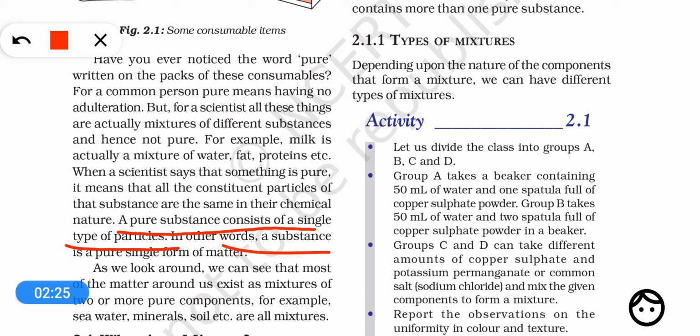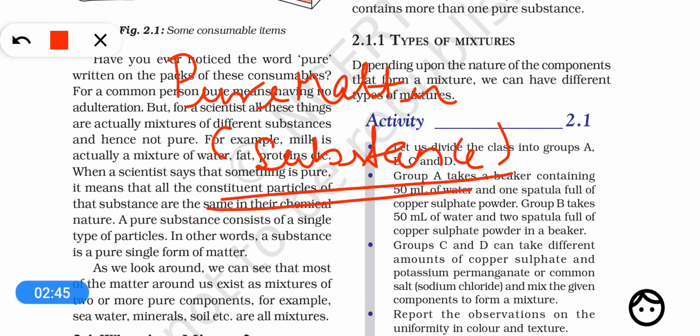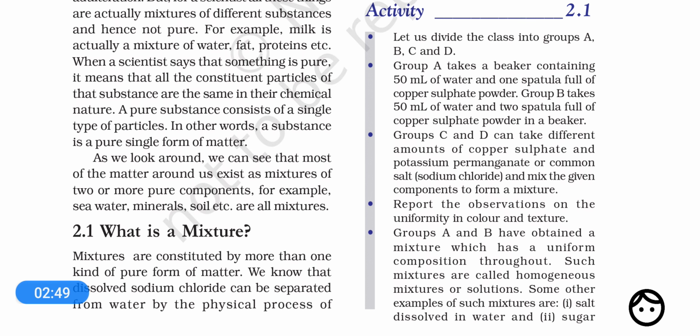In other words, a substance is a pure single form of matter. So dear students, in the language of science, pure matter is also called substance. The meaning of pure matter is such a matter which contains only one type of particles.